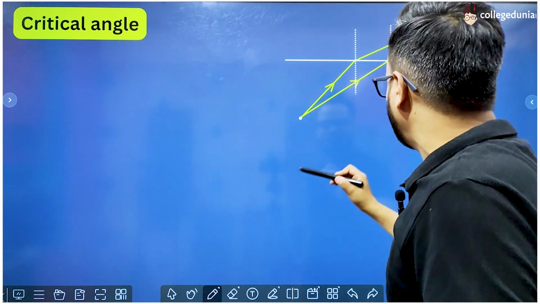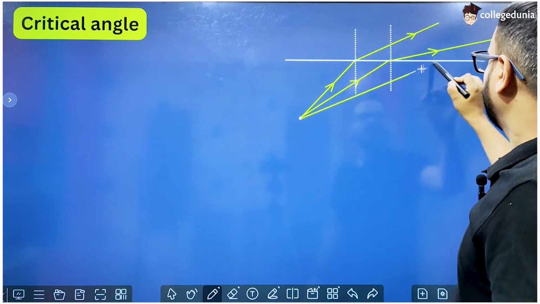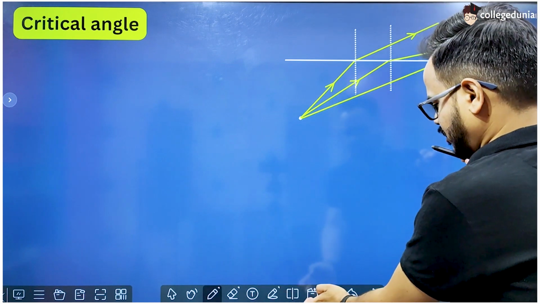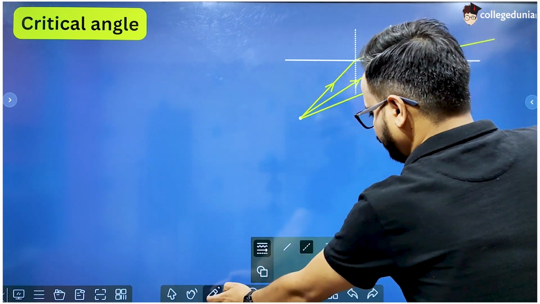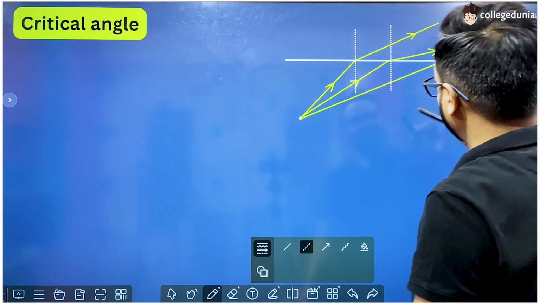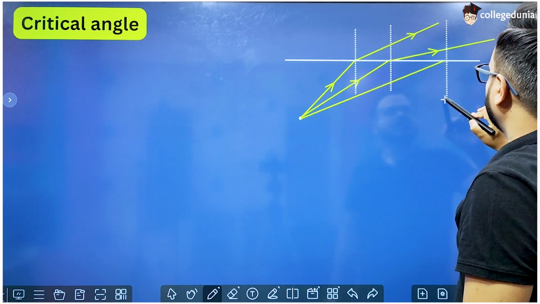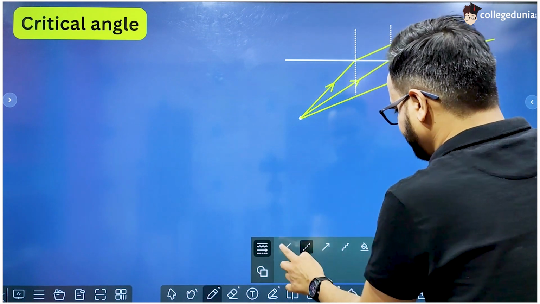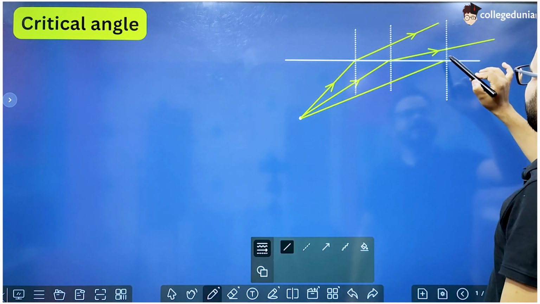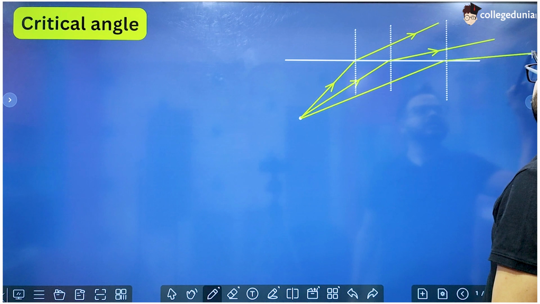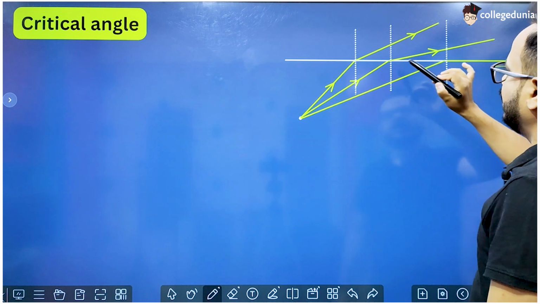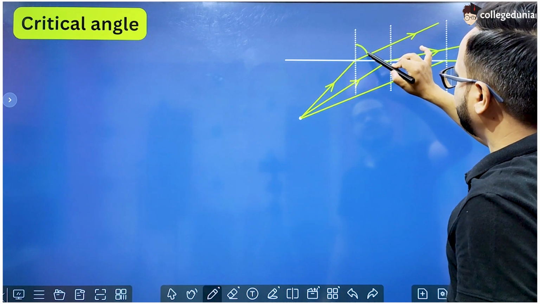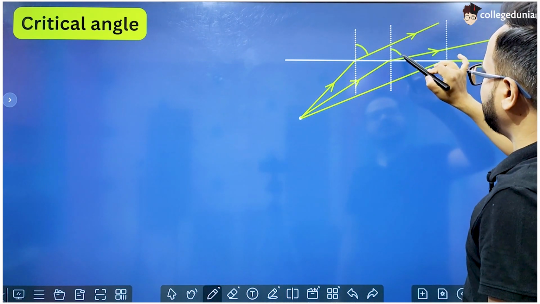Now let us take one more light ray which is somewhere around here. So we can clearly see that with the distance, the angle of refraction is increasing, right? Angle of refraction of this ray was this, and angle of refraction of this ray was this.